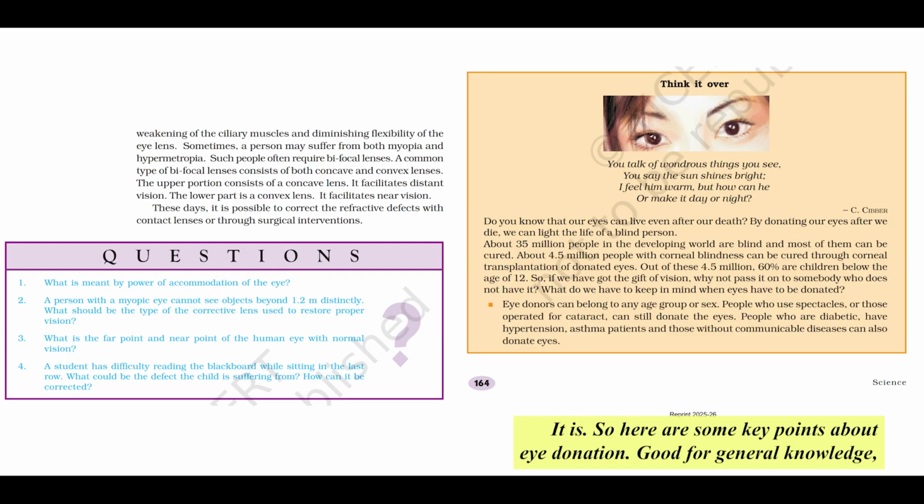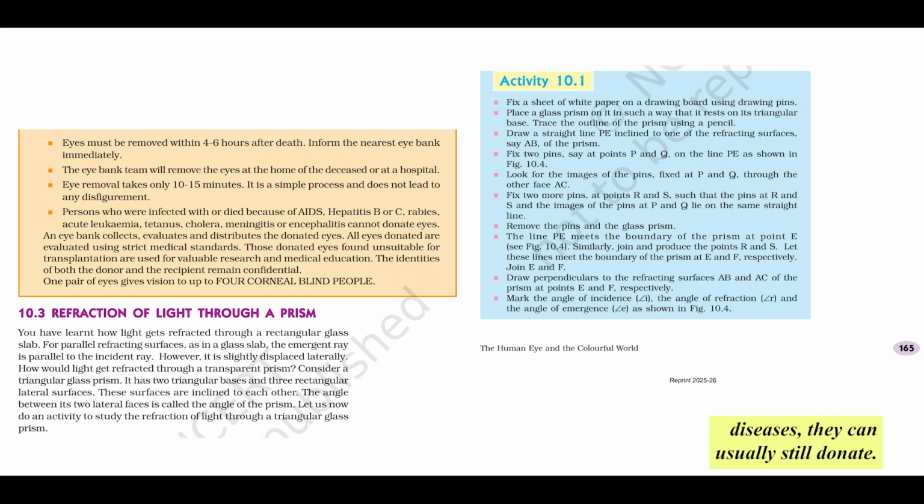So here are some key points about eye donation. Good for general knowledge, and potentially for exams too. Eligibility. It's much broader than people often think. Donors can be of any age or sex. And many common health issues don't disqualify you. People who wear glasses, had cataract surgery, have diabetes, hypertension, asthma. If they don't have specific communicable diseases, they can usually still donate.